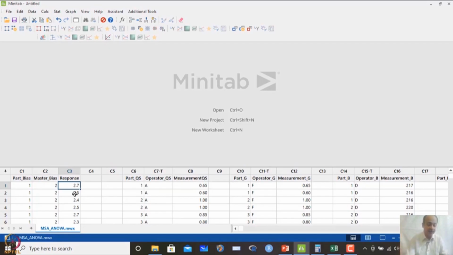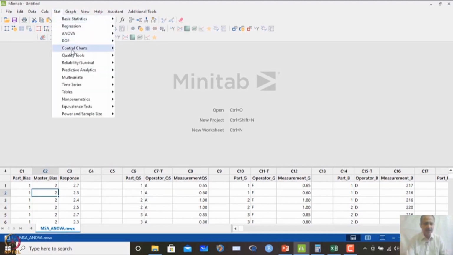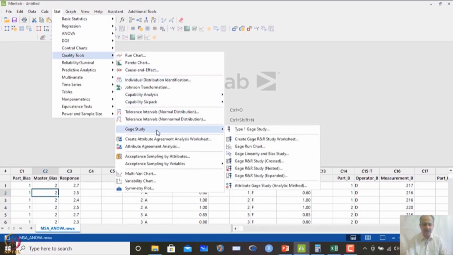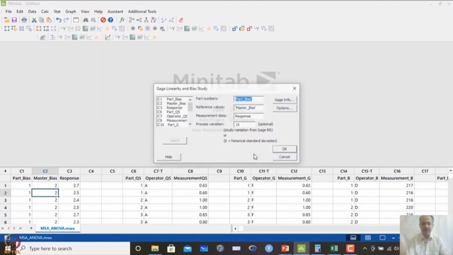So, same operator we are using, and we are changing the parts, and the master values of the parts are different over here. Okay. So, I want to see the bias and linearity study together over here, and the results can be seen. When I go to Stat, what you have to do is go to Quality Tools, then Gauge Studies, and then Gauge Linearity and Bias Study.